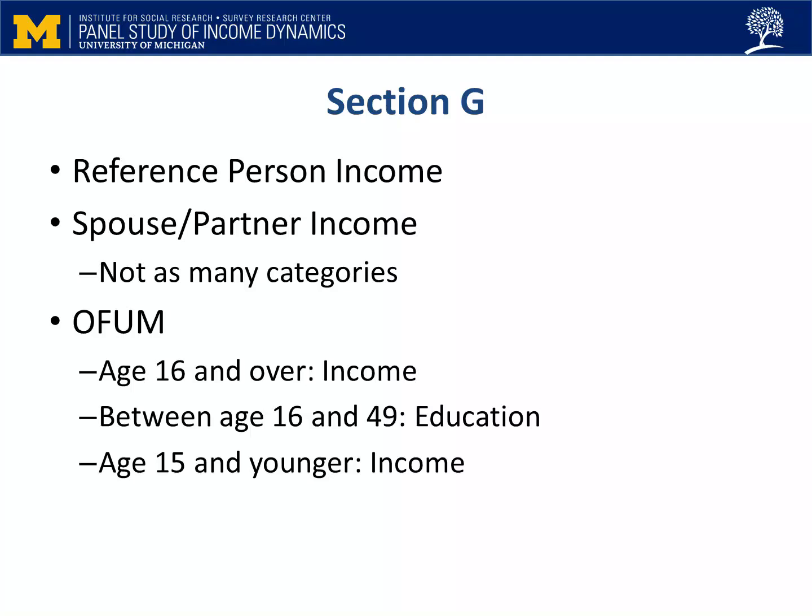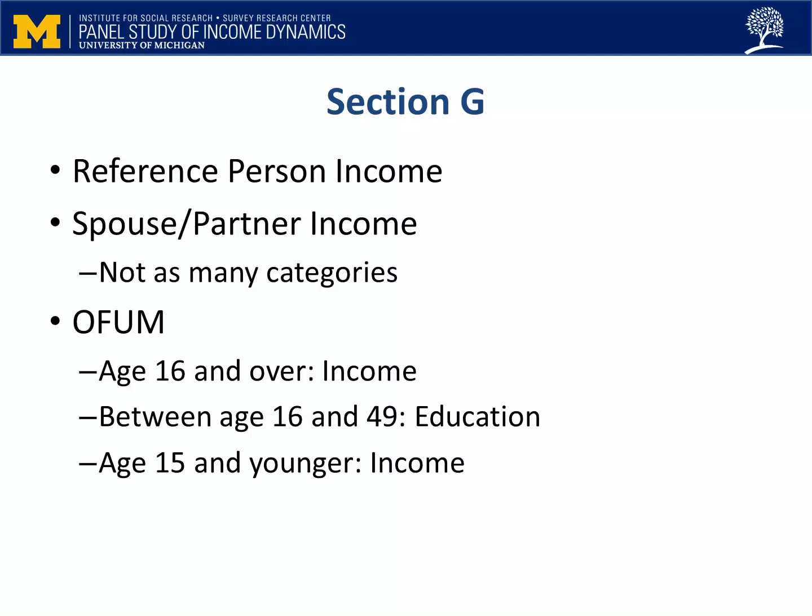After asking about the reference person's income, we move on to questions about the spouse or partner's income. You'll notice that these questions are not split up into as many categories as they were for the reference person. For instance, there's only one question for all his or her labor income, not separate ones about bonuses, professional practice, and so on.